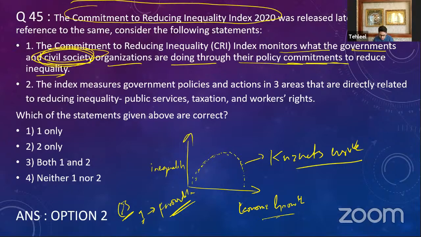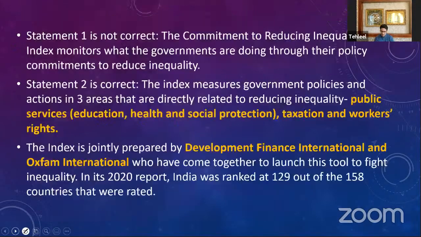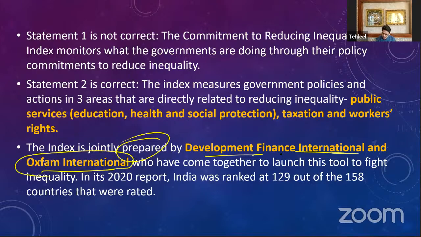Okay, number 2: the index measures government policies and actions in 3 areas that are directly linked to reducing inequality: public services, taxation, and workers' rights. We'll see that here. Now, this CRI index is prepared by Development Finance International and Oxfam International, and these are the organizations that have come up with this index to measure inequality, for this assessment of the government's policy commitments.